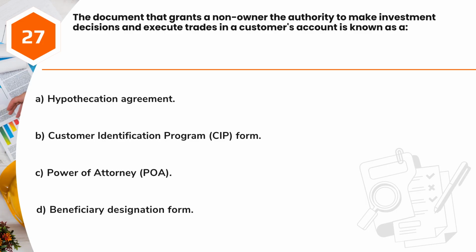Question 27. The document that grants a non-owner the authority to make investment decisions and execute trades in a customer's account is known as A. Hypothecation Agreement. B. Customer Identification Program (CIP) form. C. Power of Attorney (POA). D. Beneficiary Designation Form.